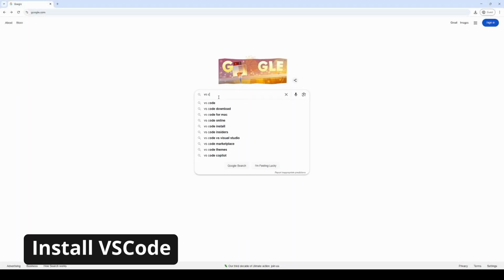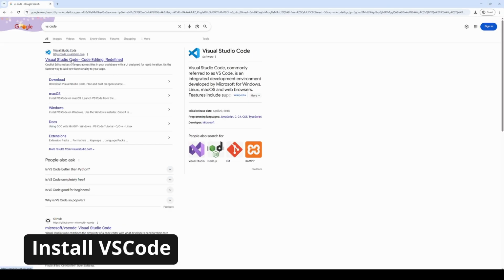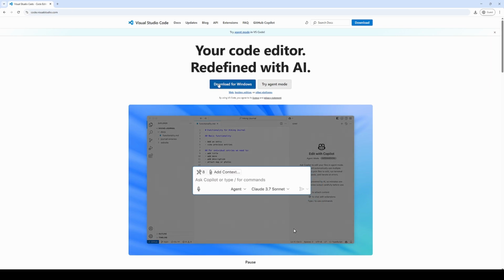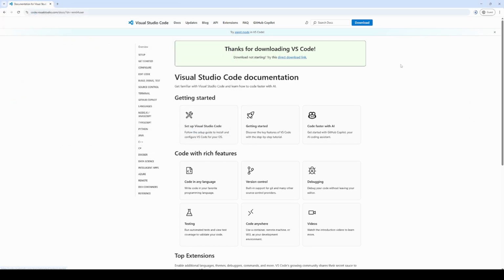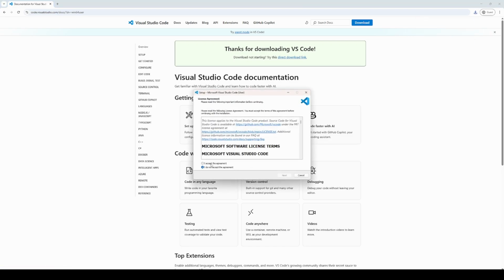Alright, now let's install our text editor. For this series, I'm using VSCode. To do that, we just gotta Google VSCode or click the link in the bio, go to downloads, and download the installer. Once done, open that up again and just run the setup.